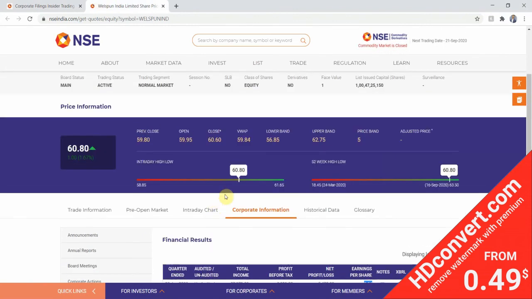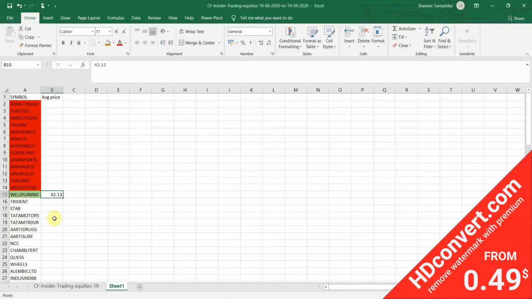Again, you can adjust this number according to you. You can take it as 5%, 7%, but I would suggest don't take it more than 5%. If it's within a range of plus minus 5% from the average price we calculated, then it's well and good. You can make a position in that.